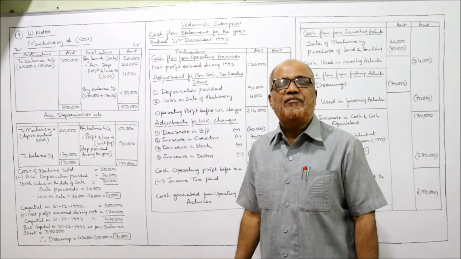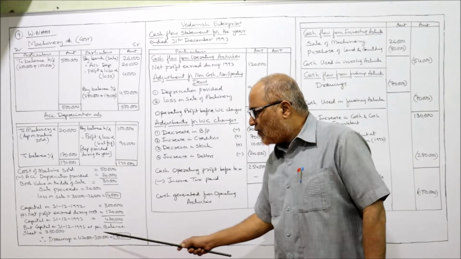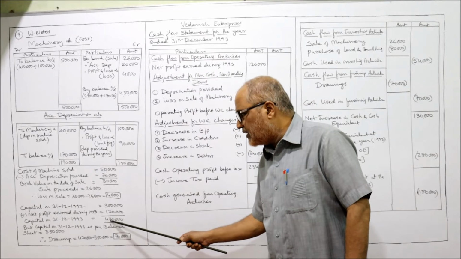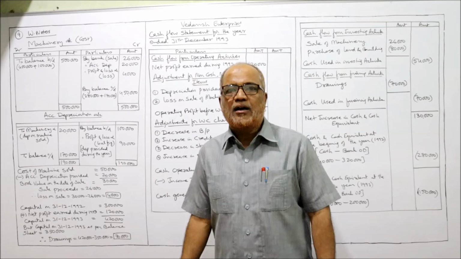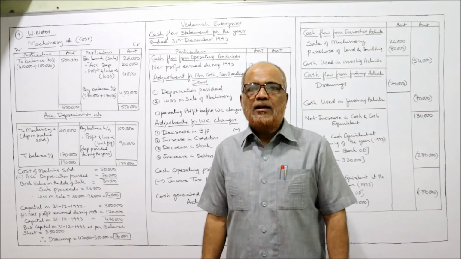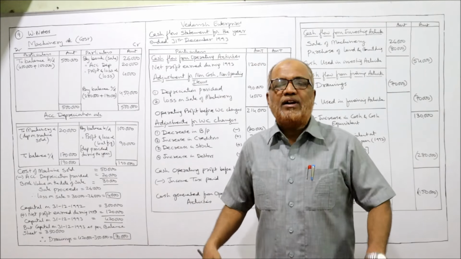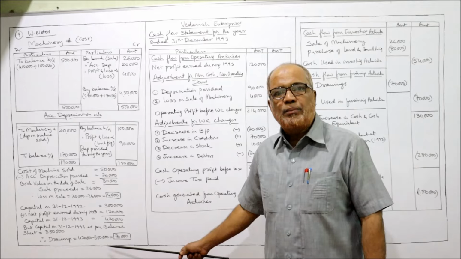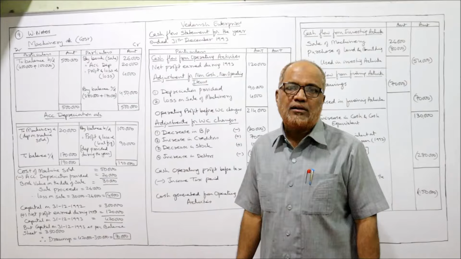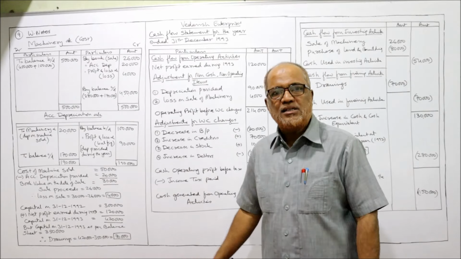So it means hidden information: there is a drawing of rupees 70,000, 4,20,000 minus 3,50,000. One conclusion we can make is that during the current year, the owner has withdrawn 70,000 rupees for personal use. This will be taken in financing activity as a cash outflow. That is the new point.